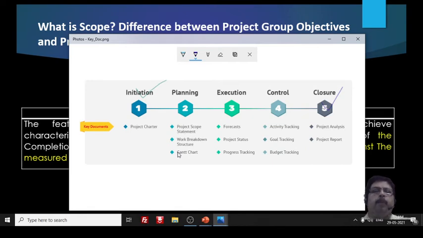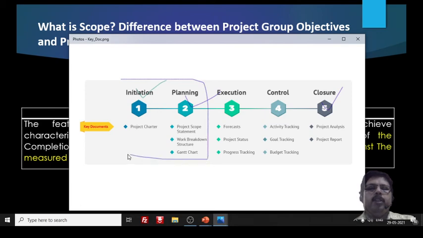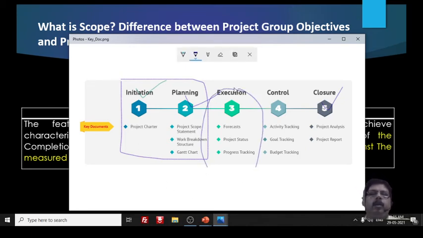Up to planning, it is mostly documentation which is used for better achievement of the projects, and also to get the approval of the sponsors or stakeholders. The execution part is where the process is actually conducted. To execute the process, work breakdown structures or Gantt charts are used to manage it.